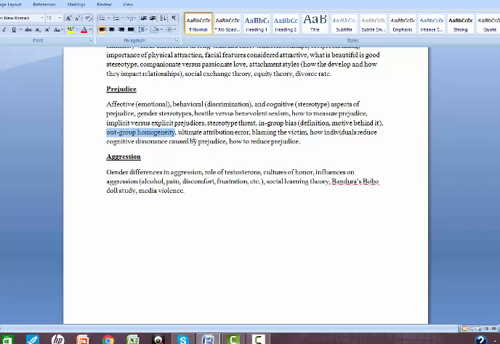But the ultimate attribution error has to do with the way that we assign causation, so that we tend to make those kind of dispositional internal attributions for what people do. So if we see someone behaving in a certain way, we say, yes, they're doing that because of who they are. The problem with that is that that may not be accurate. There may be something about the situation that's causing them to behave that way. You can make a lot of mistakes here. That's why it's called an error.